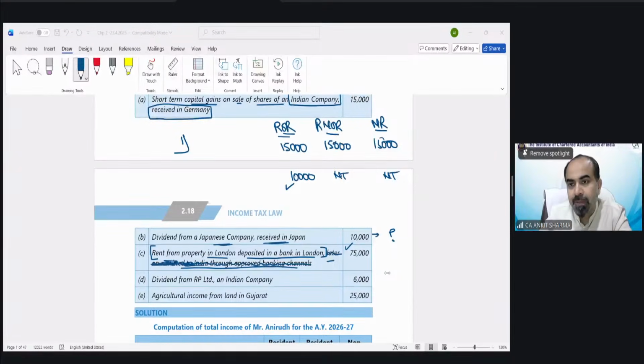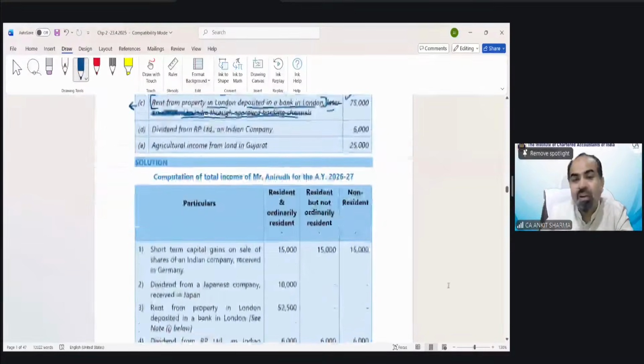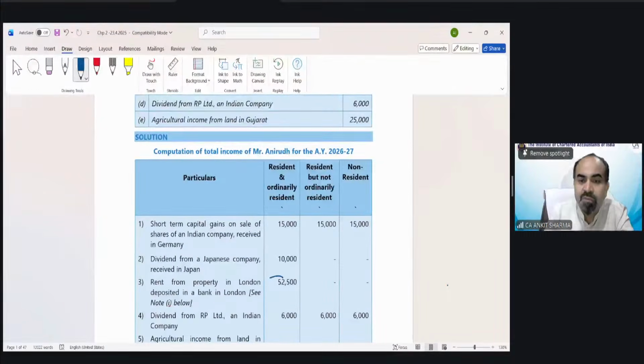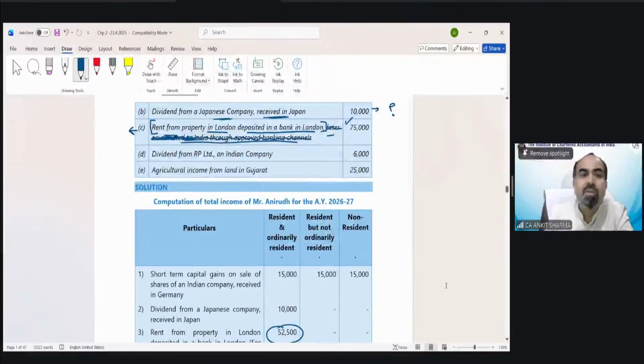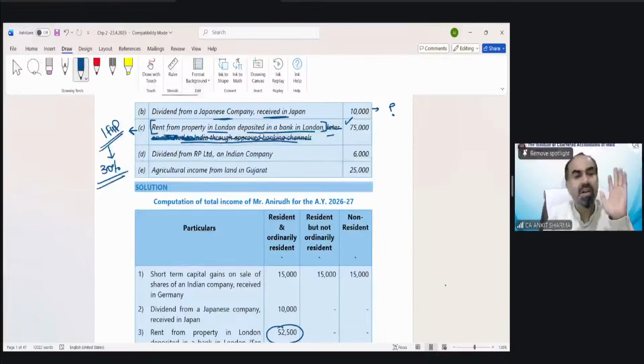Achitya, correct. Very good. But this income which does fall, when you see the answer of this question, you will see some other income has been written over here, 52,500. Why? Because this income falls under income from house property. And when we read the income from house property chapter, there is a 30% deduction provided. Whatever rent you receive, 30% is a fixed deduction which has to be reduced in every case.